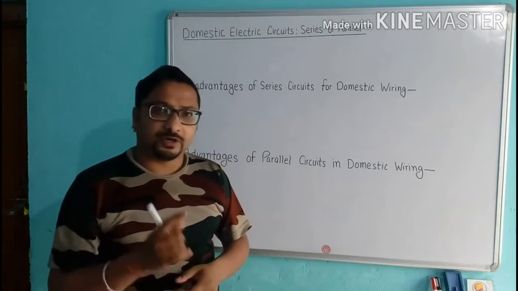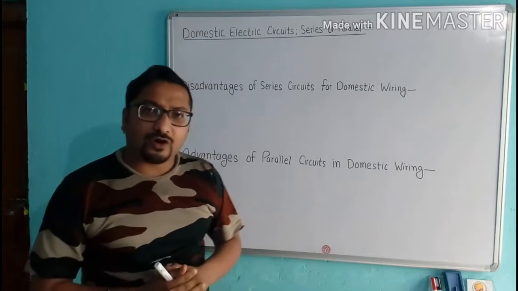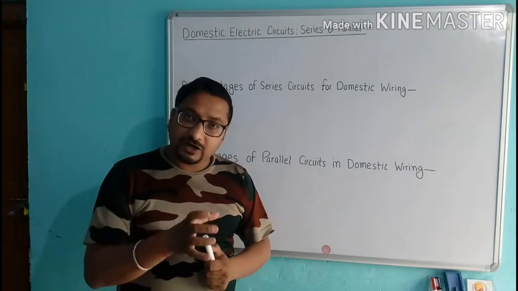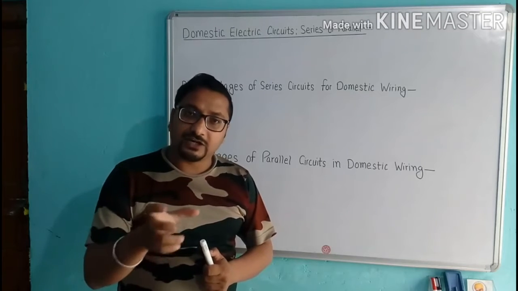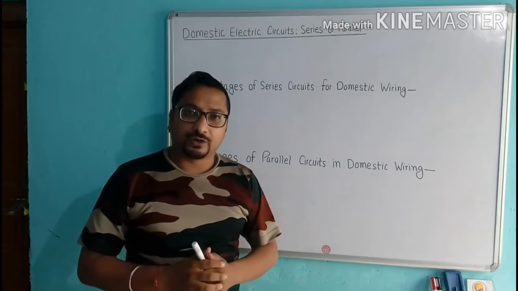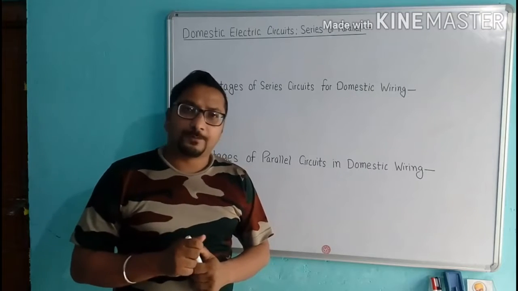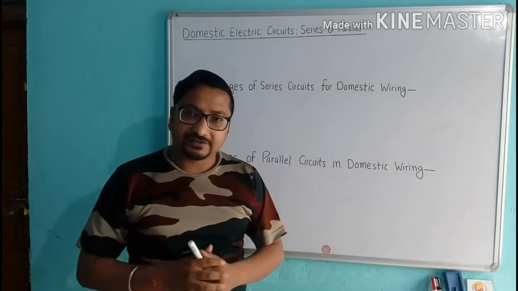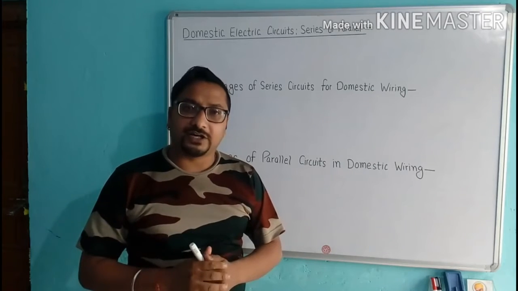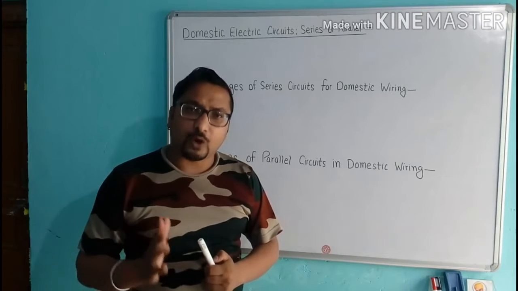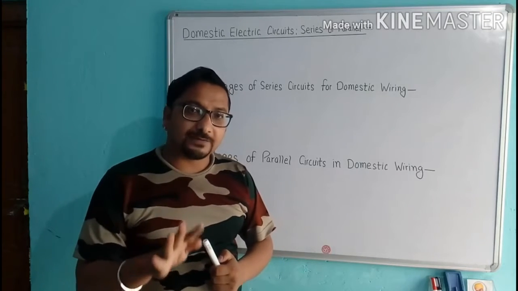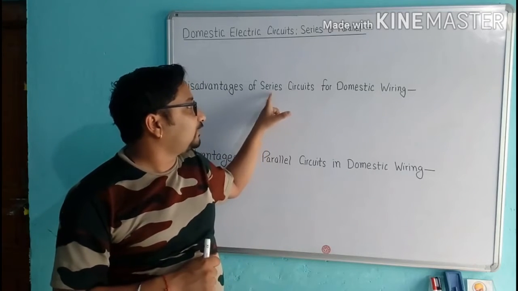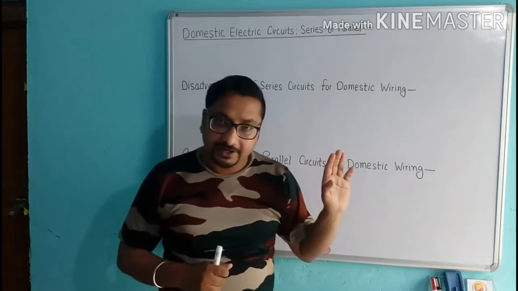Now number four, in series connection we know that the value of resistance increases. If the value of resistance increases, it means the value of current decreases. Now we use electric appliances having different power ratings, so they cannot work properly. So these are the four major problems we face when we use series circuits for domestic wiring.